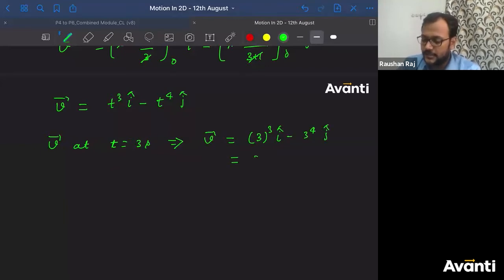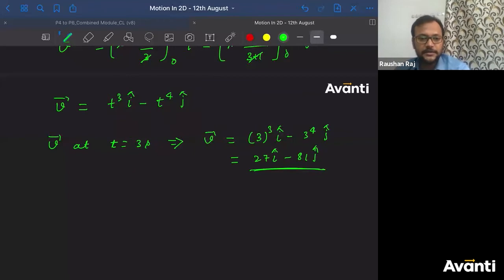So the answer is 27 i cap minus 81 j cap. Abhishek, did you get the point? Abhishek, you were saying you couldn't get this, sir. Abhishek and other guys, have you understood this? Do you have any doubt in this question? Got the point? All right.